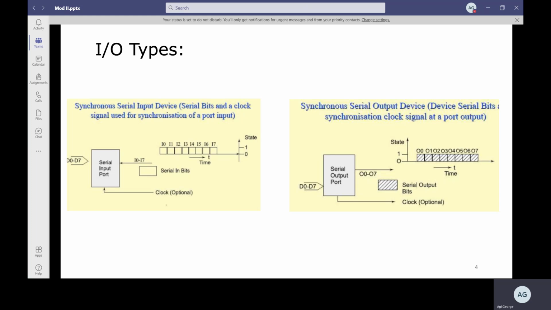In a serial input device, data comes one bit at a time, where you have a clock to provide synchronization, and a serial input port which reads the input data one bit at a time. In the same way, the output device should have a similar pattern. You have n-bit output lines, and a clock which has the same clock frequency as that of the input port.